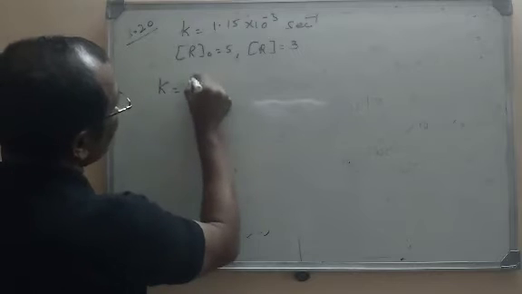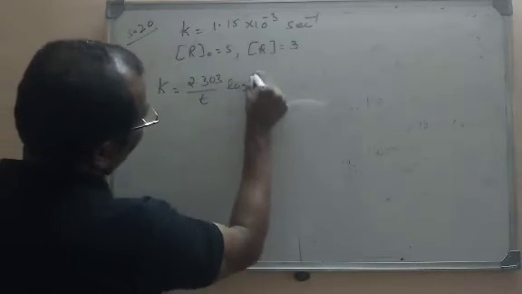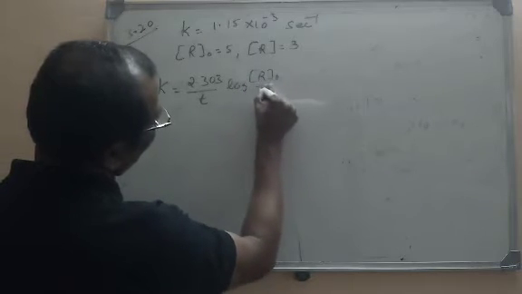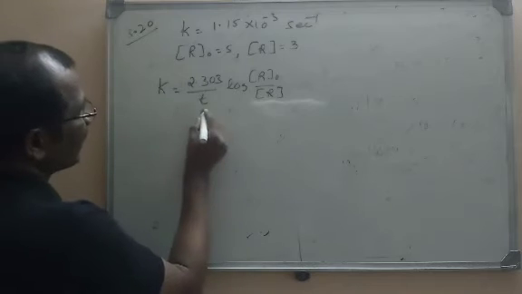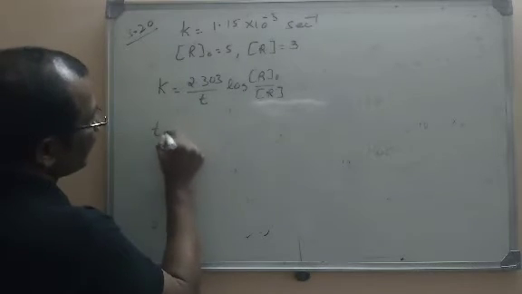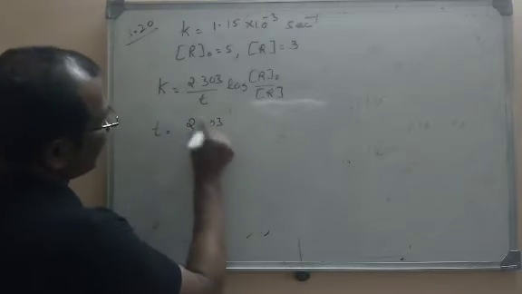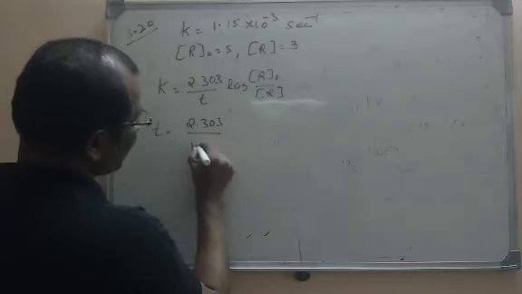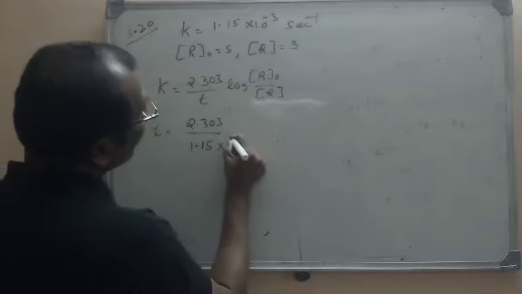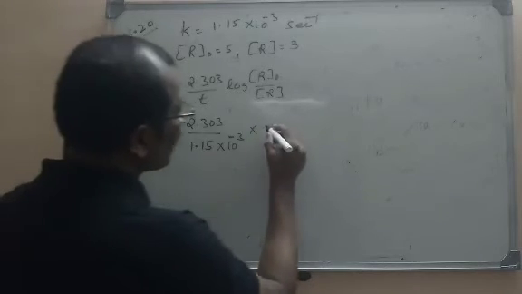K is equal to 2.303 by t into logarithm of R0 by R. This is the first order reaction. But here the k value is given. So I will take t to the left side: t equals 2.303 by k, and k value is 1.15 into 10 power minus 3, into logarithm of R naught by R.